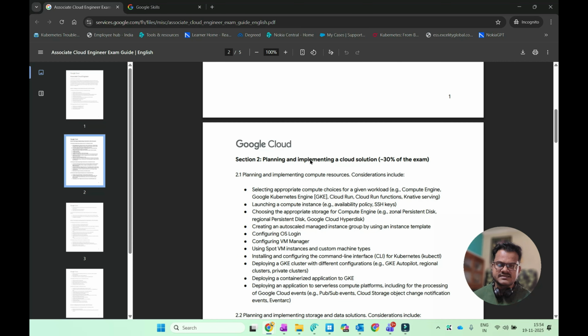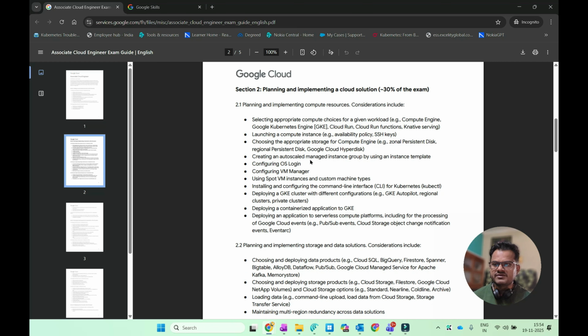And after that section is completed, we will be moving to the next section, that is planning and implementing a cloud solution. Okay, so 30% of the exam, 30% of the questions, come from this section, planning and implementing. Basically the main core part of the cloud solutions. So first of all, you have to know how you can plan your Compute Engine, Kubernetes Engine, Cloud Run functions, storage, and all the services that are required for any project.